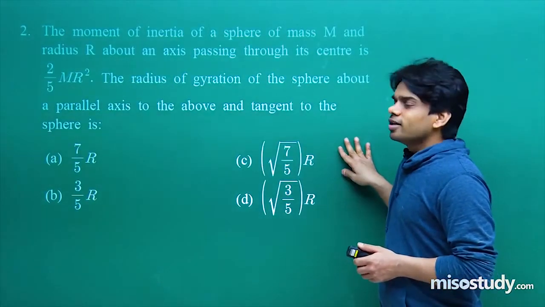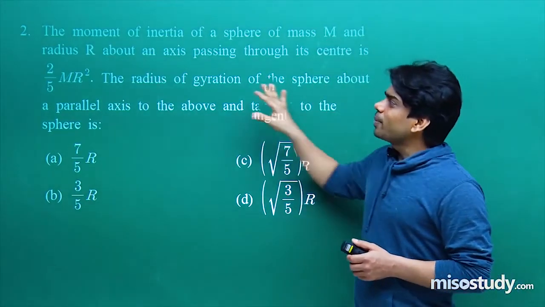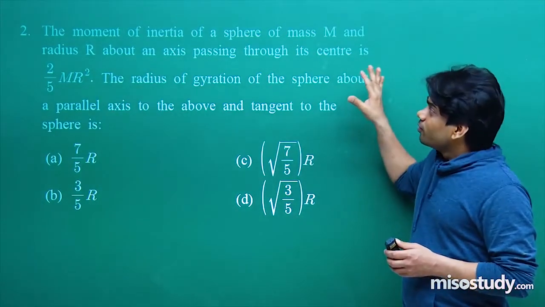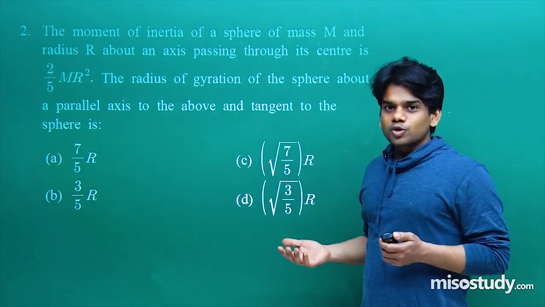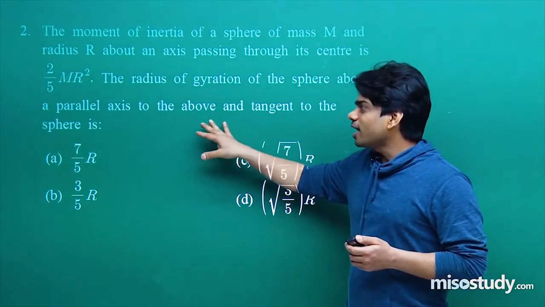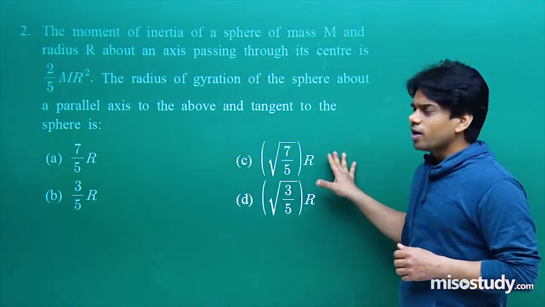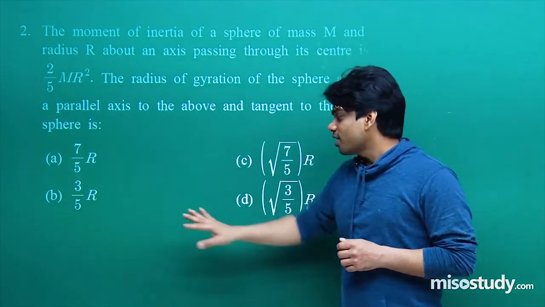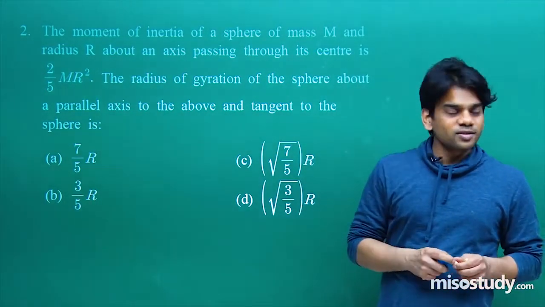Question number 2: the moment of inertia of a sphere of mass capital M and radius capital R about an axis passing through its center is 2 by 5 MR square. We all know that for a sphere, the moment of inertia about an axis passing through its center of mass is 2 by 5 MR square. The radius of gyration of the sphere about a parallel axis to the above and tangent to the sphere is: A, 7 by 5 R, B, root 7 by 5 R, C, 3 by 5 R, and the last option is root 3 by 5 R. Let's check which option matches with the right answer.